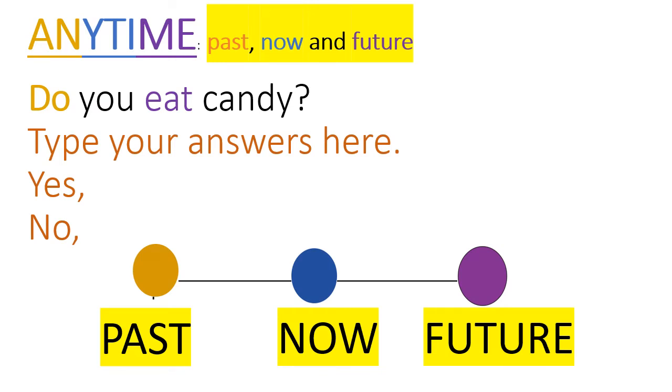When we're talking or writing about any time, we're talking about the past, now, and the future. Think of a circle, like a cycle. So how do we write an anytime question? You have learned, do you eat candy? That's an anytime question. I want you to think back how to answer an anytime question with yes or no. Type an answer for yes and an answer for no in the slide.